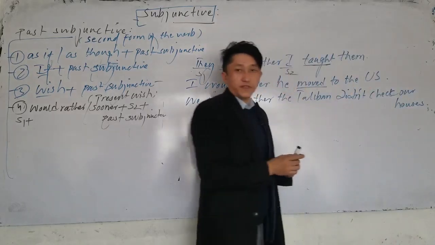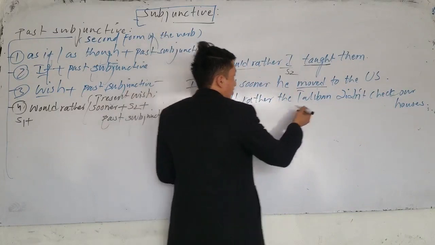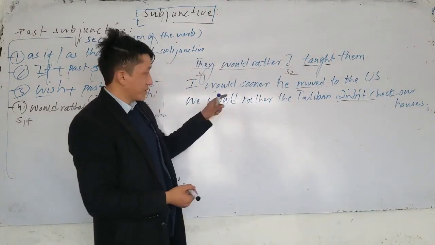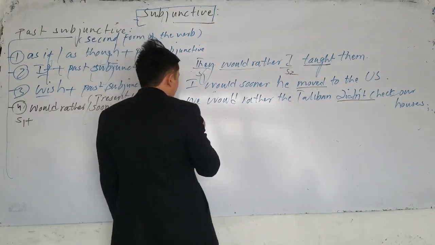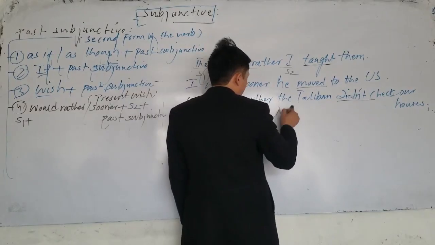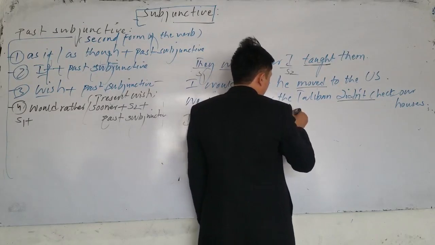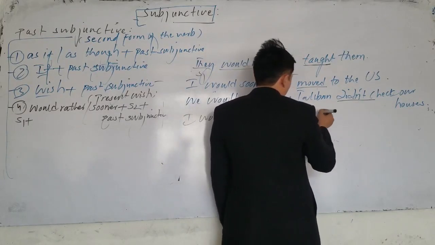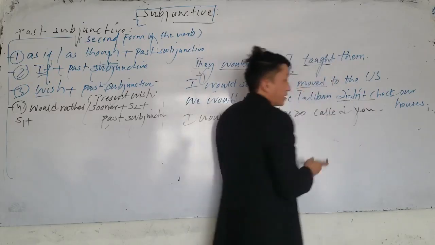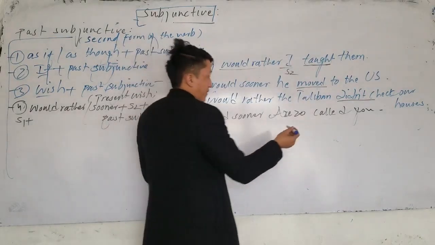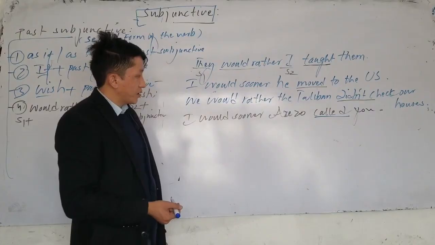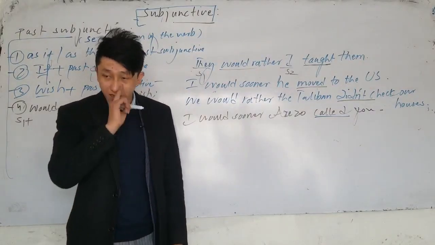Which one is subjunctive here? We would rather the Taliban checked or didn't check our houses. So the first subject and the second subject. I would sooner Arzu called you. Which one is subjunctive here? Called. Now, I would sooner you cleaned the class.